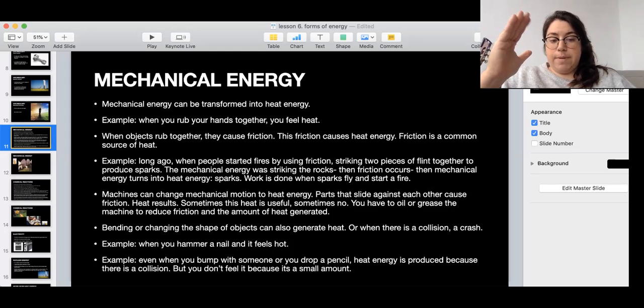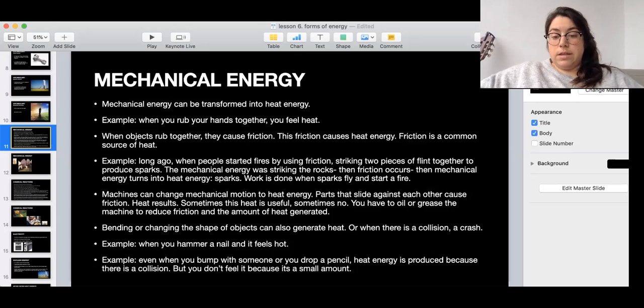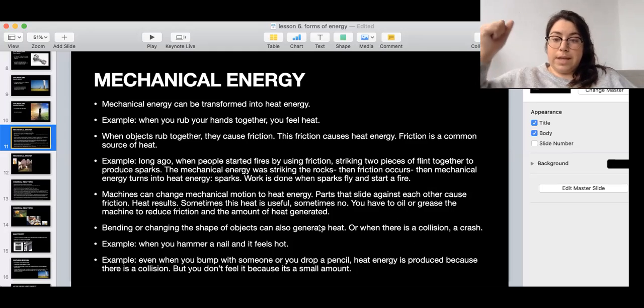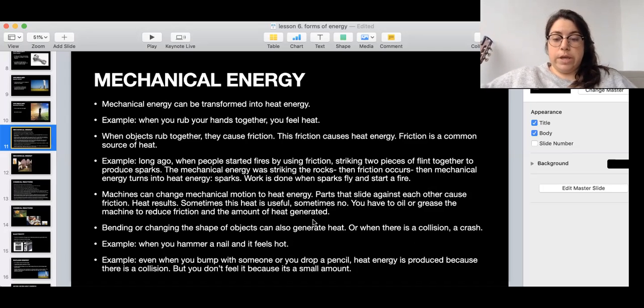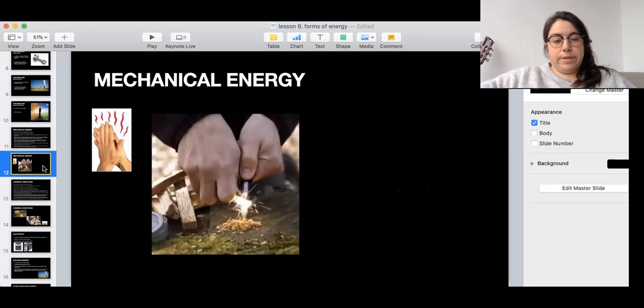Bending, like this, or changing the shape of objects can also generate heat, or when there is a collision, a crash, okay? An example is when you hammer a nail, and you're banging on a nail, and the nail feels hot after a while. Cuando golpeas un clavo con un martillo y se empieza a sentir caliente. Or even when you bump with someone, or if you drop a pencil on the floor, heat energy is produced because there is a collision, but you don't feel it because it's a really small amount. Okay, here are some pictures of what we're talking about. This is a flint causing a spark, and this is you rubbing your hands, which causes friction.